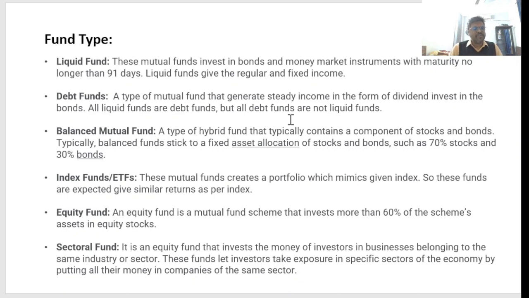So next is equity fund. An equity fund is a mutual fund scheme that invests more than 60% of the scheme's assets in equity stocks, right? So it is quite risky compared to the other above four: liquid fund, debt fund, balanced mutual fund, and index fund. Now the last one is sectorial fund. It is an equity fund that invests the money of investors in businesses belonging to the same industry or sector. This is very risky actually. So investment in one sector or one company is highly risky.